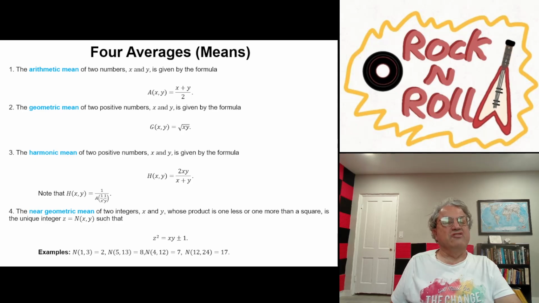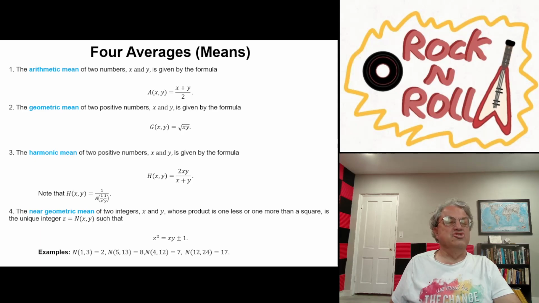But they don't have to be Fibonacci numbers. For instance, the near geometric mean of 4 and 12 is 7, because 7 squared is 49 and 4 times 12 is 48. And the final example I'm giving here is the near geometric mean of 12 and 24. That turns out to be 17, because 17 squared is 289 and 12 times 24 is 288. So I think you get the idea.